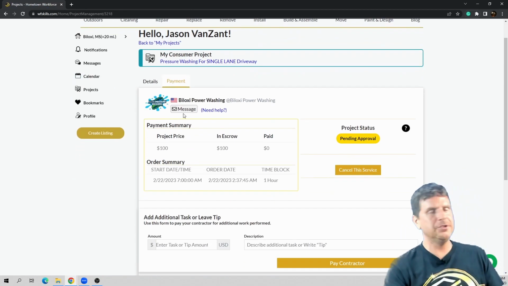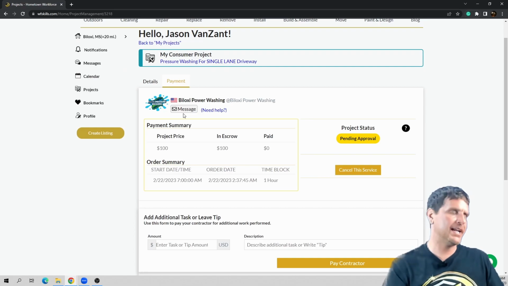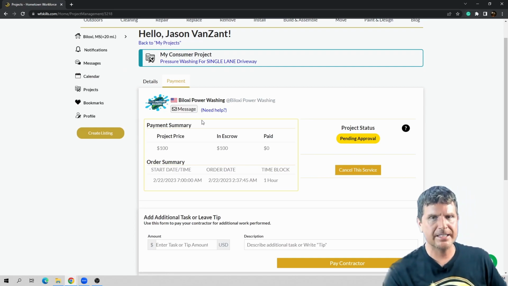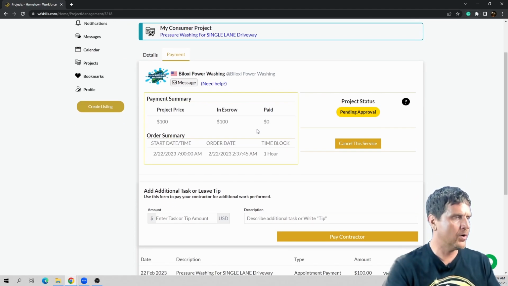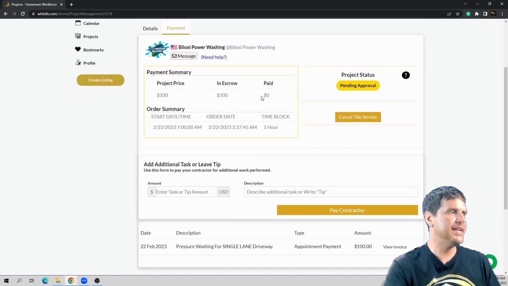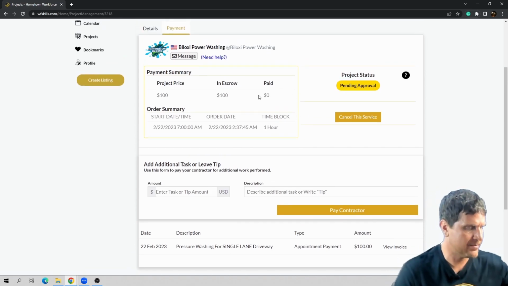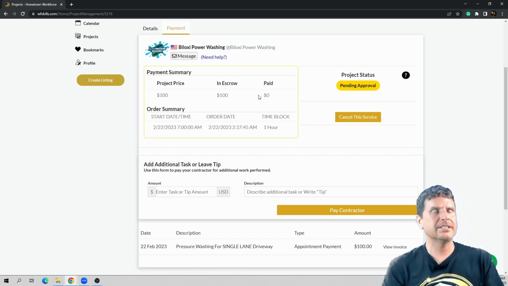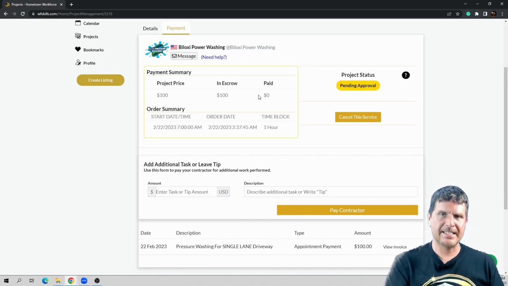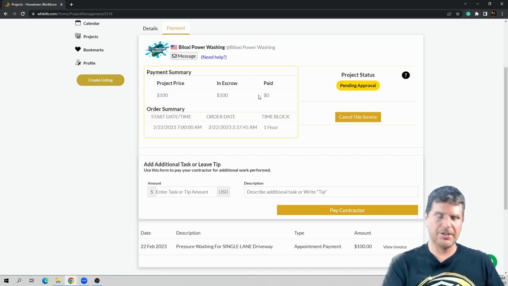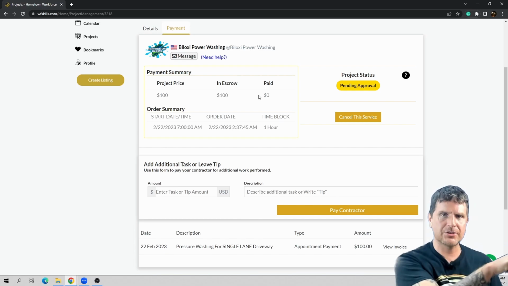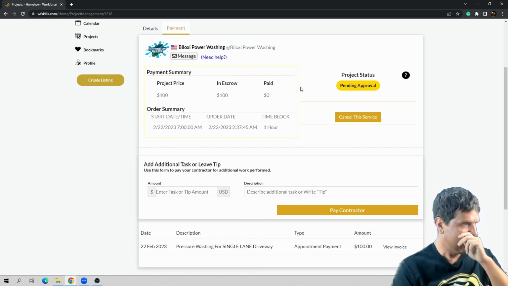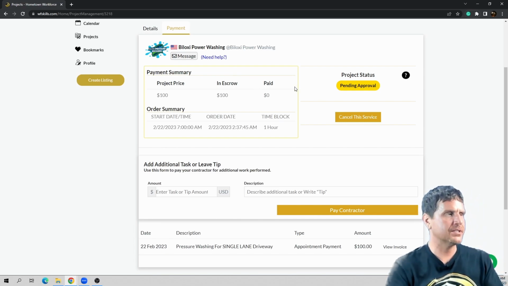This takes you to the consumer side project manager. So for every project that you currently have going on, you will have a page like this specific to manage. And as you can see, I just got the alert, the text message that said I ordered the service, and you can go to the text message, push the link in the text and it'll take you straight to this page. And from here you can manage the project from beginning to end.